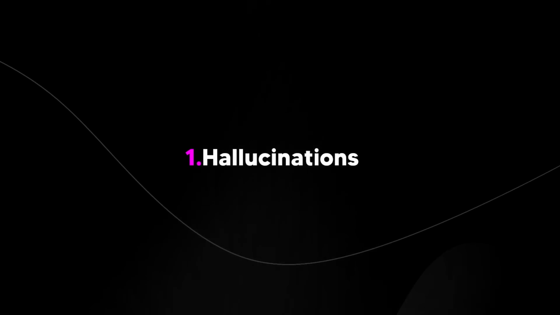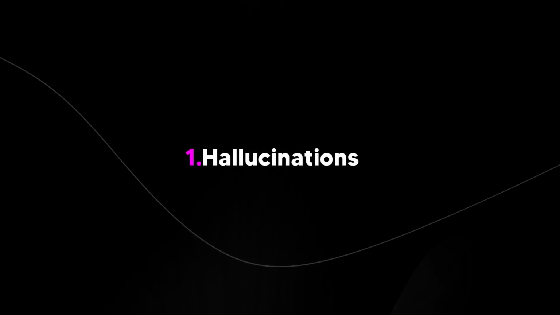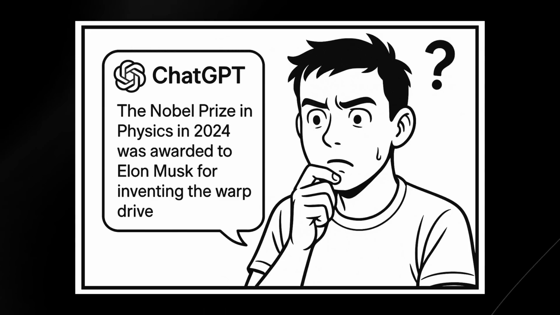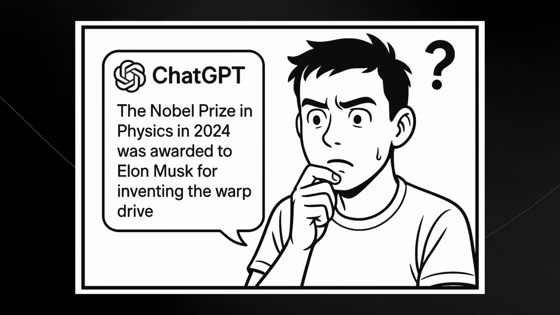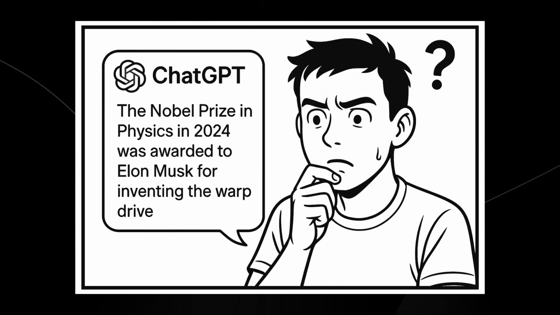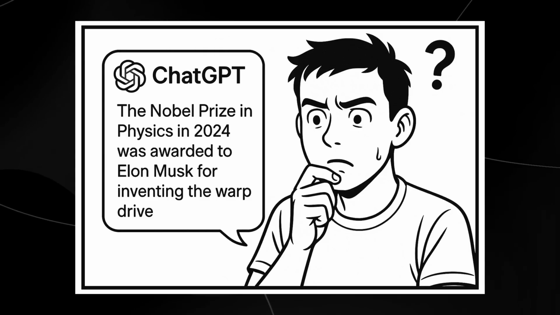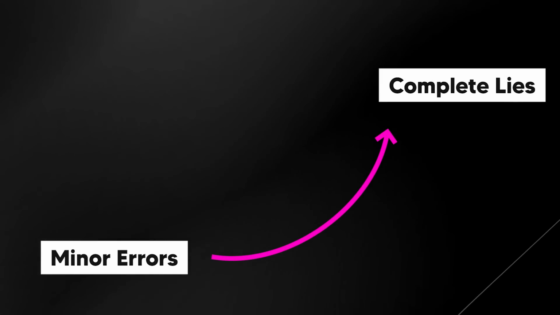The first one is going to be hallucinations. In AI, a hallucination occurs when the model basically just generates incorrect or misleading information, often presenting it as fact. Now, this can happen when the model lacks sufficient training data, makes incorrect assumptions, or contains biases. And these hallucinations can range from minor factual errors to completely fabricated claims.